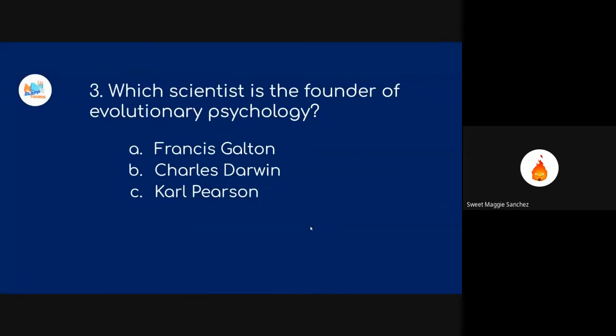Third question: which scientist is the founder of evolutionary psychology? Is it A, Francis Galton, B, Charles Darwin, or C, Carl Pearson? Yes po. Okay, cool.